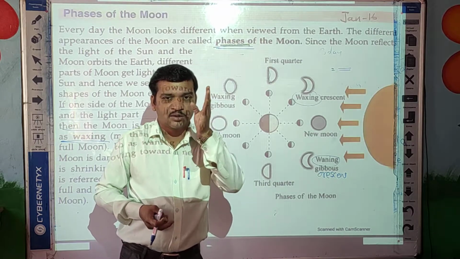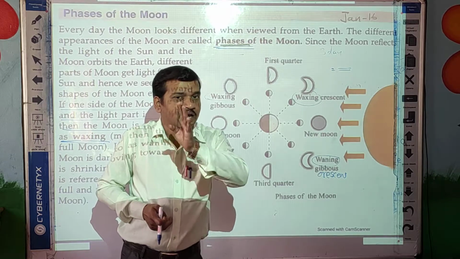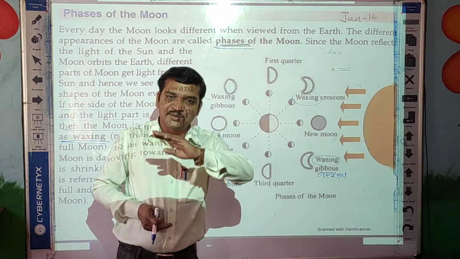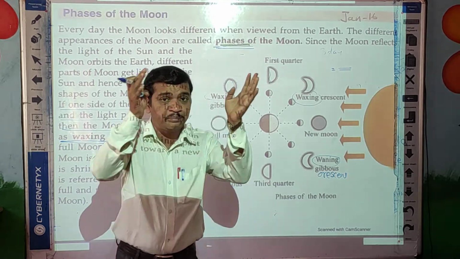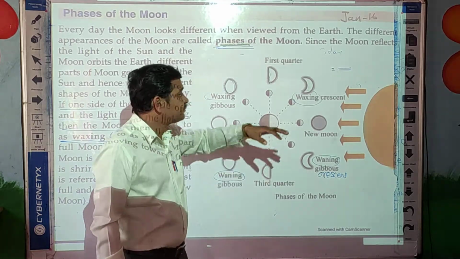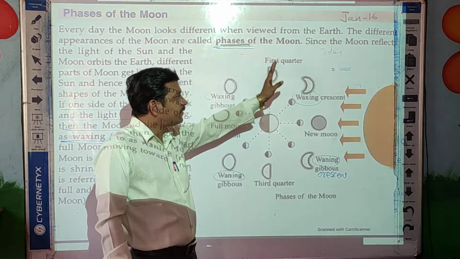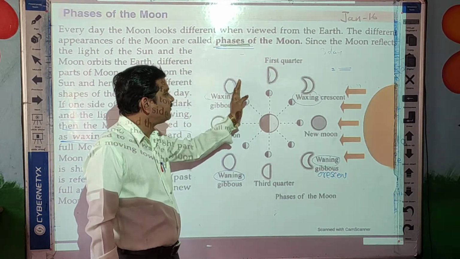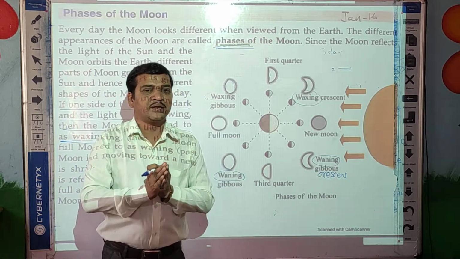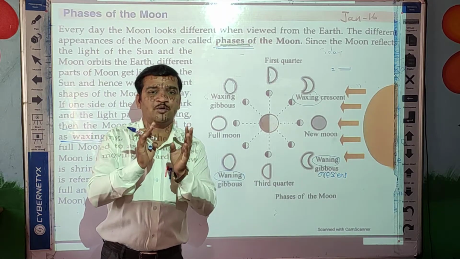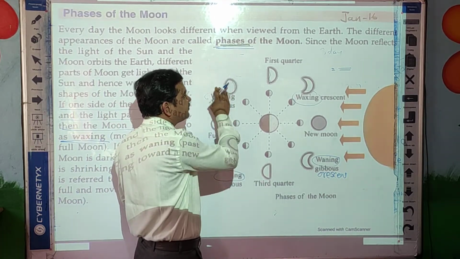If one part is dark and the light part of the moon is growing, that growing moon is referred to as a waxing moon. So here waxing crescent, here first quarter, and then waxing gibbous. You can see the big part. Gibbous means the growing part of the moon. Actually the moon is not growing; just the light part of the moon is growing, meaning more area is lighted here.